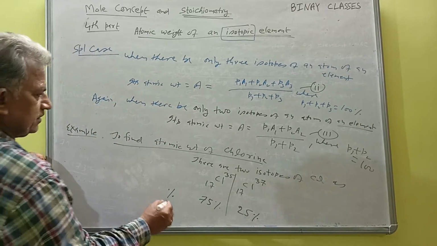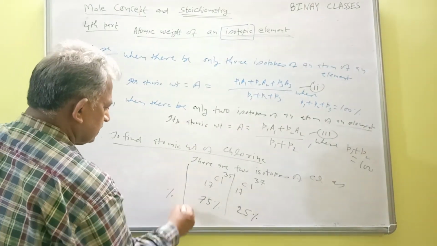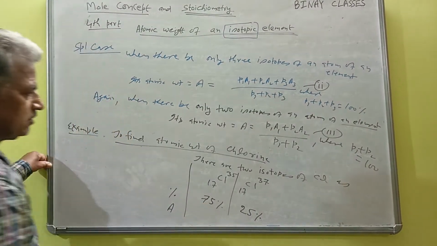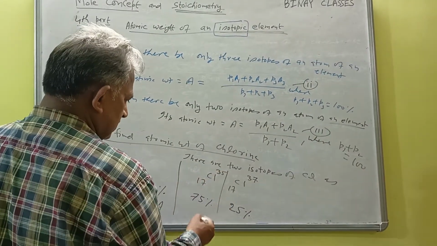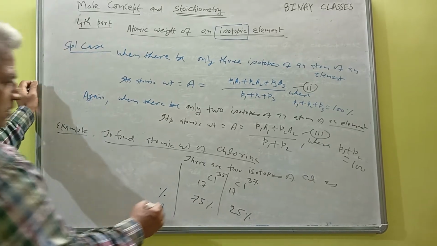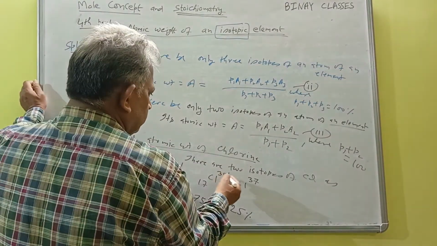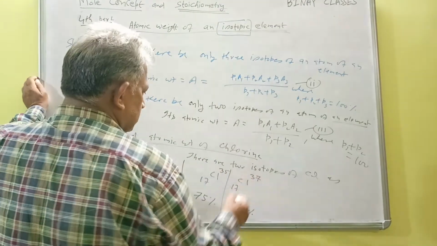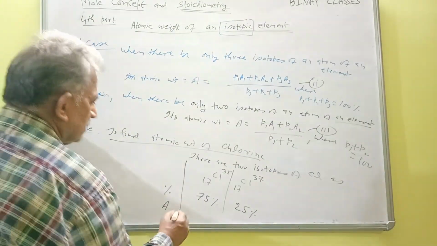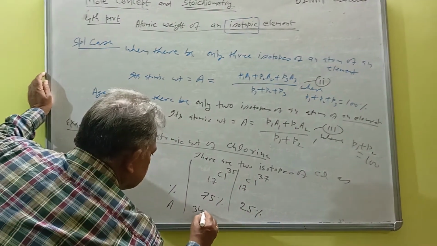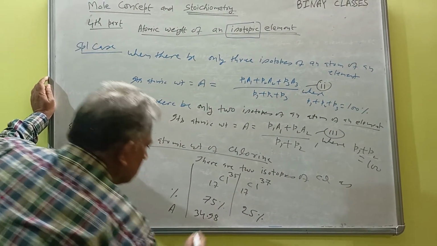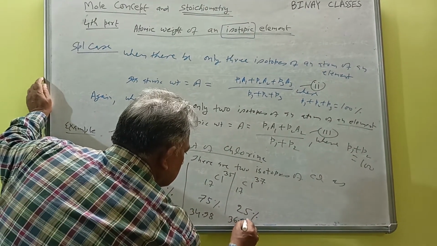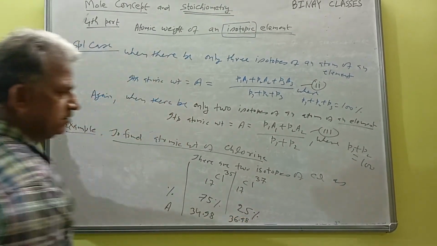So using percentage, just write here 75% for chlorine 35, and for this one 25%. And the atomic weight answer for this is 35, but it is actually not exactly 35, a little bit different. It will be given in the questions. Suppose I am writing here 34.98, and suppose here also I am writing 36.98. So this will be given in the questions.